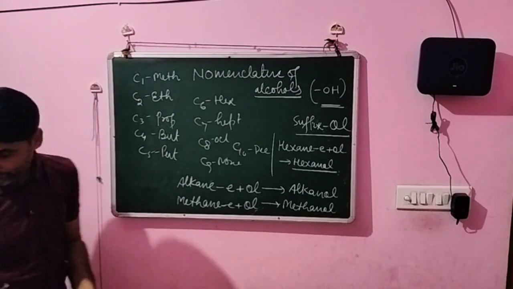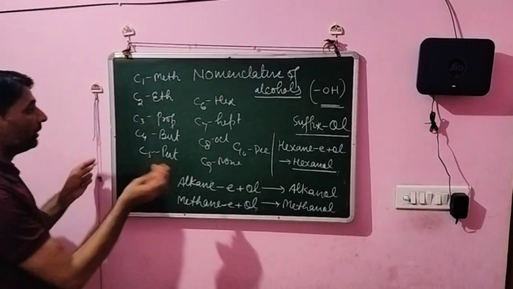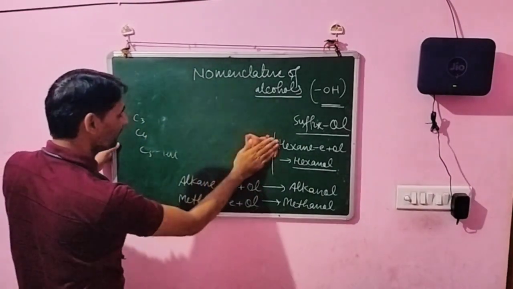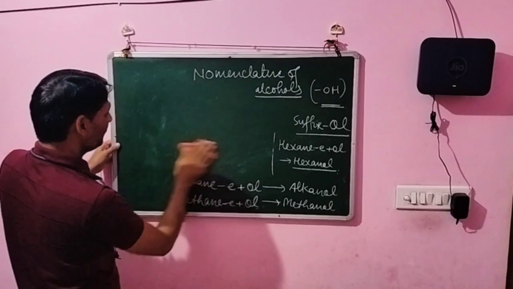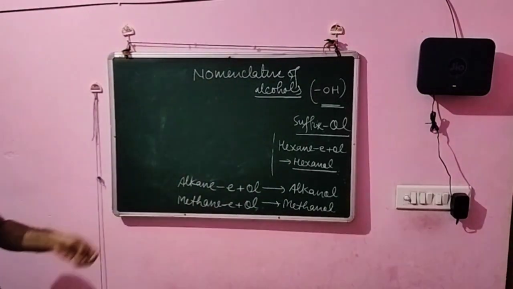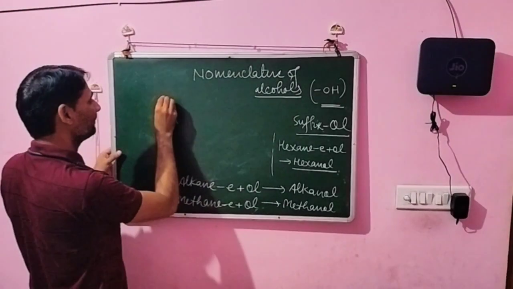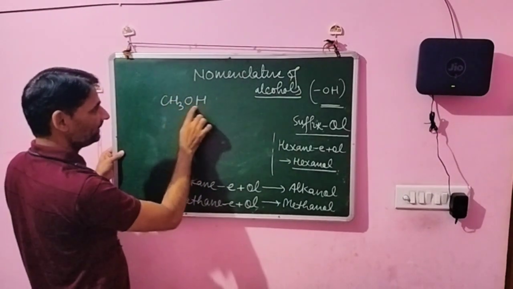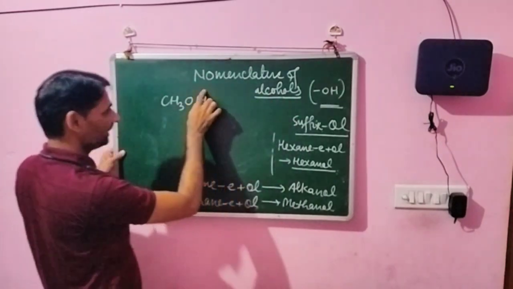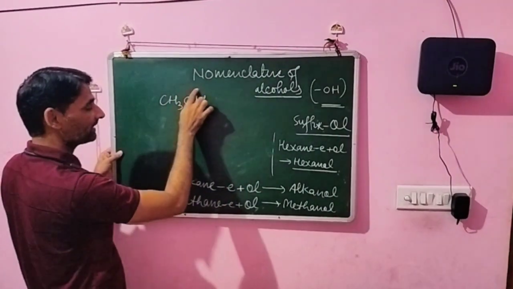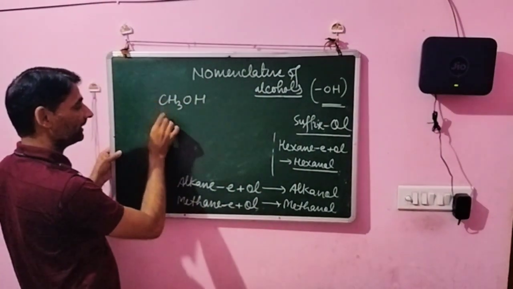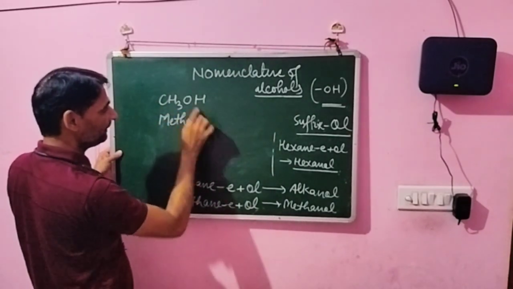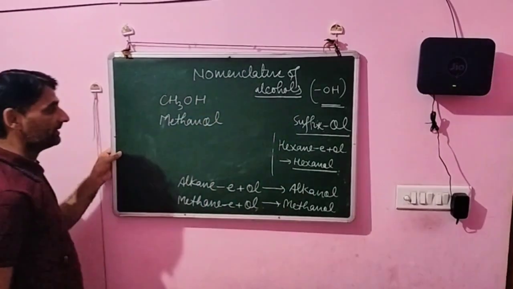Now we write how we write the names of alcohols. This is the basic concept. Suppose, dear students, the compound we write here is CH3OH. This OH means this is an alcohol because it contains the hydroxyl group. How many carbons are there? 1. So for 1 carbon we write methane. Removing E we add the ol. So the name of this compound is methanol.